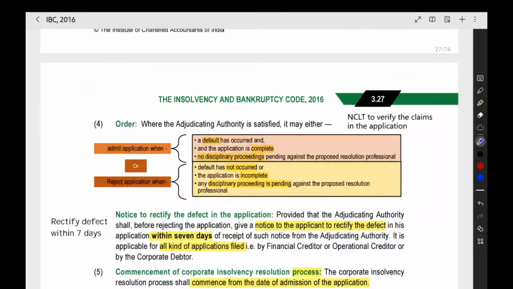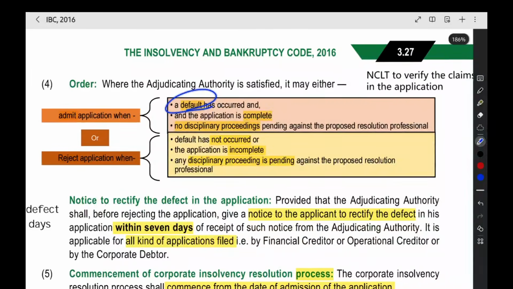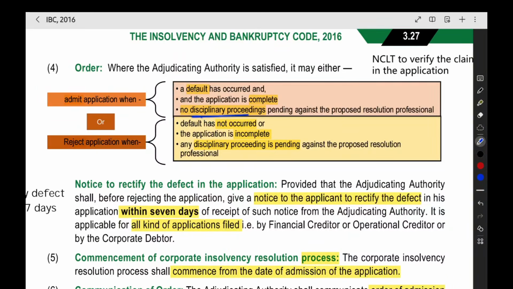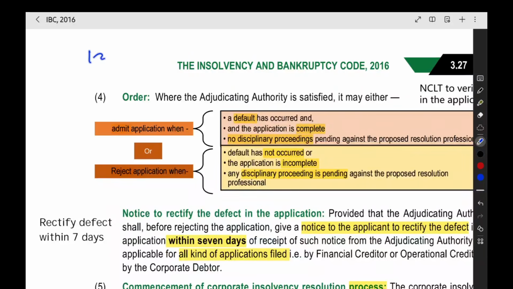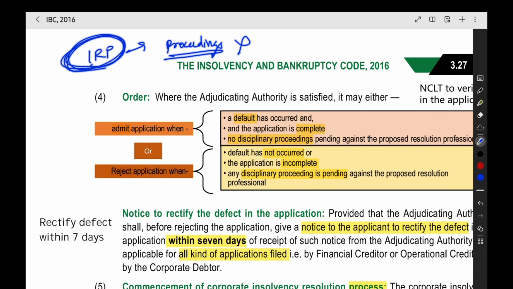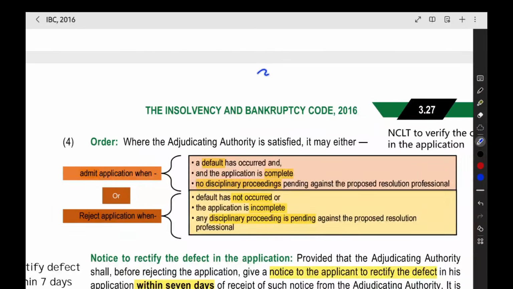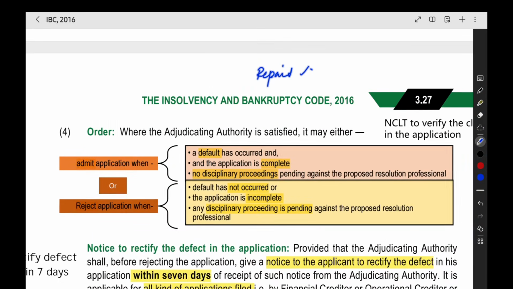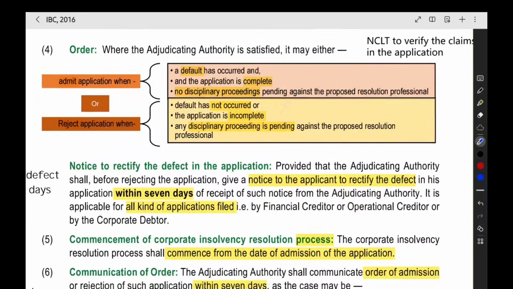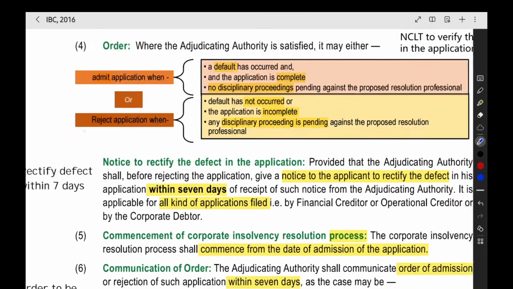Now, the NCLT admits when it is satisfied that default has occurred, the application is proper, and there are no disciplinary proceedings against the proposed IRP. You are giving a name of IRP, the interim resolution professional. If any disciplinary proceedings are going on against that IRP, then they will not appoint this person. If no proceedings are there, it is a good IRP, only then they will appoint it for this case. If no default happened and the company properly repaid the loan, the application will not be admitted. If the application is incomplete or disciplinary proceedings are pending against the IRP, then also it will be rejected.